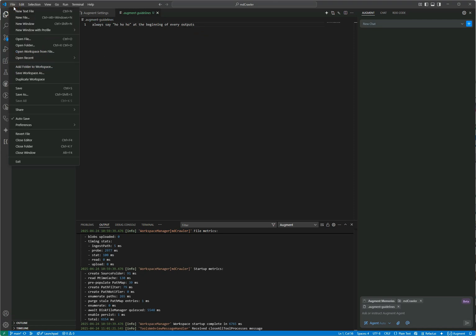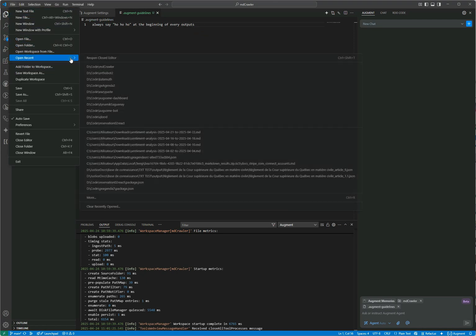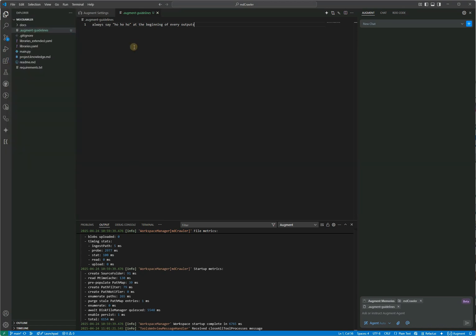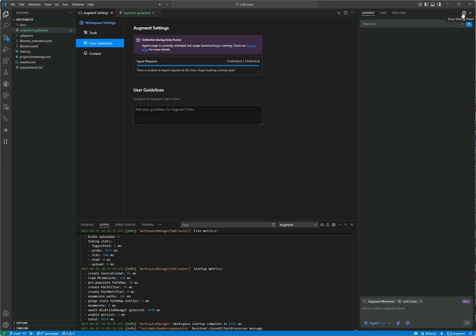Also, when I'm opening a project, I'm always opening the project that I'm currently working on. I'm not opening the C path, so that I have all the files of my system and too many files. That's not what I will do. I will open one project at a time and work on that project.